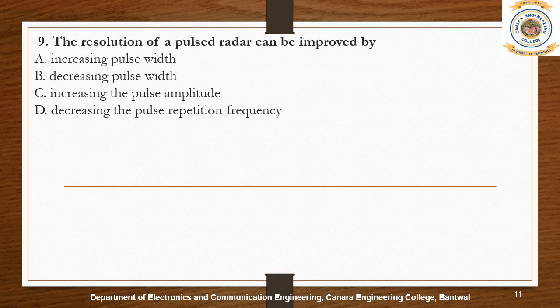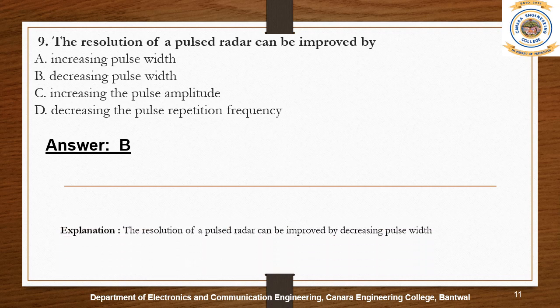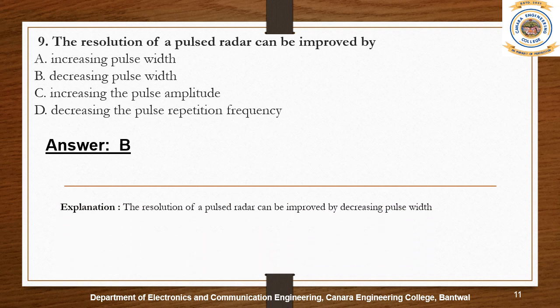The resolution of a pulsed radar can be improved by decreasing pulse width. Range resolution is the ability of a radar system to distinguish between two or more targets on the same bearing but at different ranges. The degree of range resolution depends on the width of the transmitted pulse, the types and size of targets.